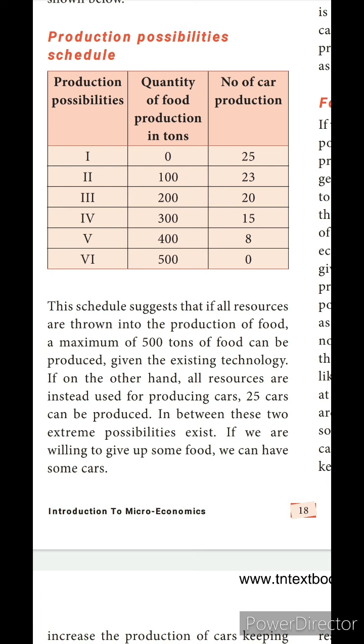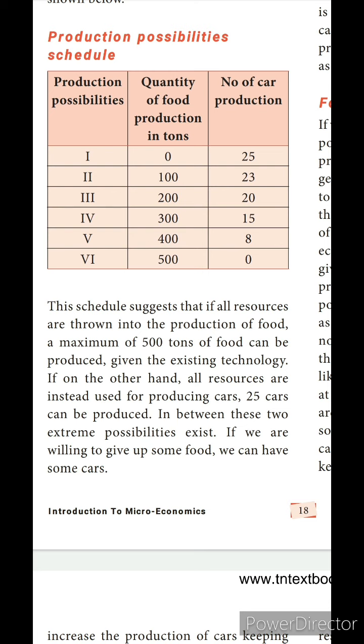If we start food production at 100, the number of cars decreases to 23. If food production increases to 200, car production reduces to 20, and like that it keeps reducing. That means when one production increases, the other decreases.